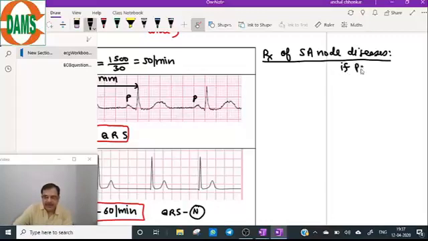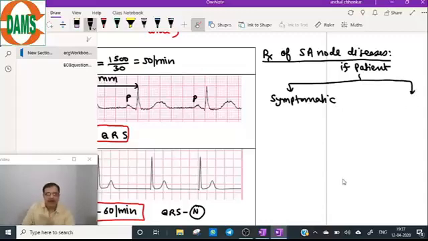If the patient is symptomatic, now why will the patient become symptomatic in cases of SA node disease? Because of low cardiac output, the patient will complain of syncopal attacks and dizziness.